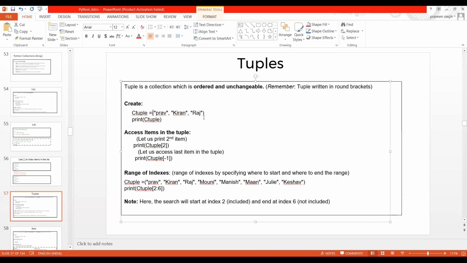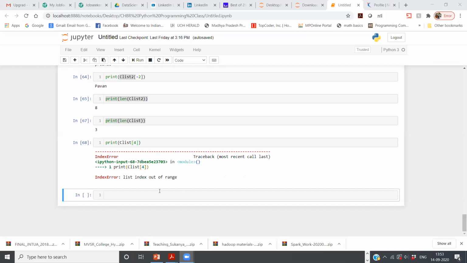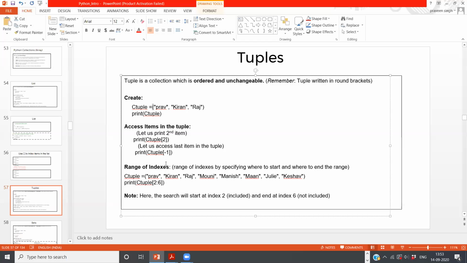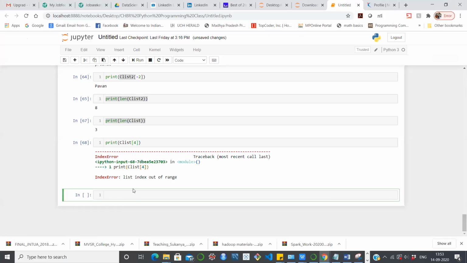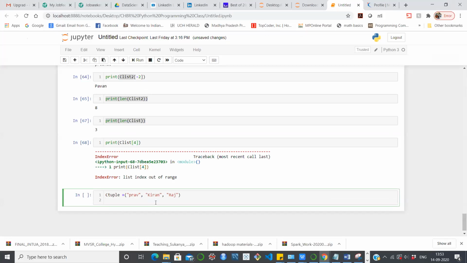For that sake, let me create one tuple. Let me go back to the Jupyter notebook and create one tuple. Here let me create C tuple. Oh, I have already mentioned it with the name sweet tuple in your presentation, so better to create the same. So here I have mentioned C tuple.